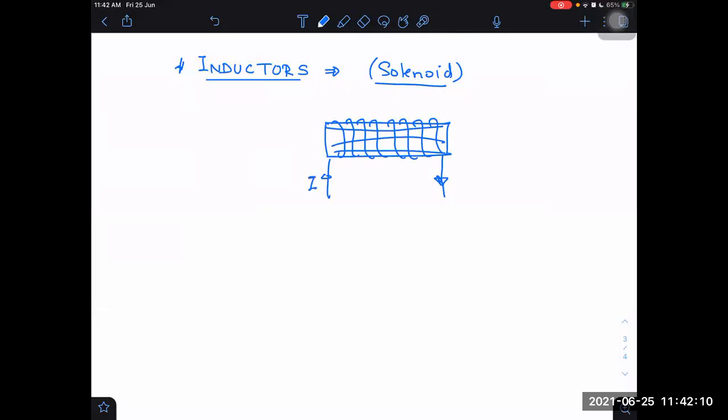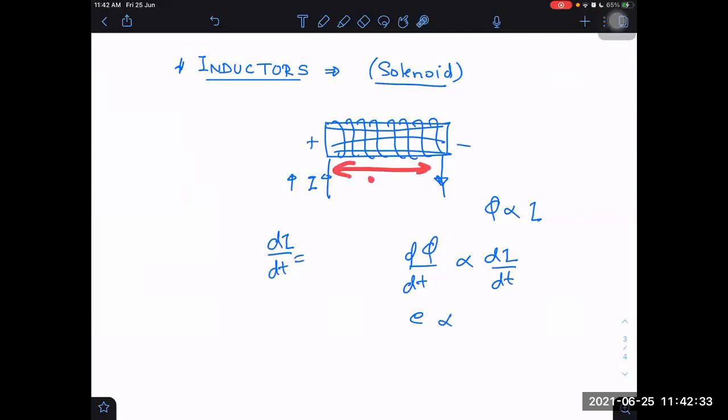Yes. If I increase the current, due to the rate of change of current, I expect the flux to be changing. Flux will be proportional to i. So d phi by dt will be there, and that will also be proportional to the rate of change of current. But d phi by dt is also equal to EMF. Means some EMF, some potential difference, will be developed across it, which will be proportional to the rate of change of current.